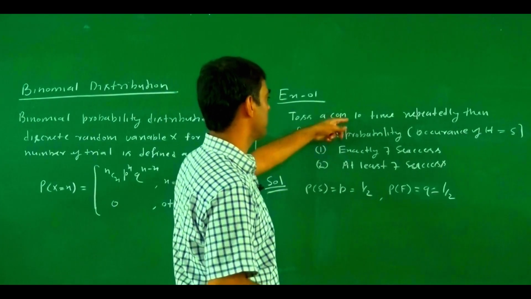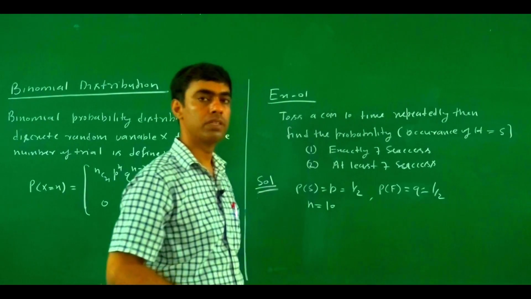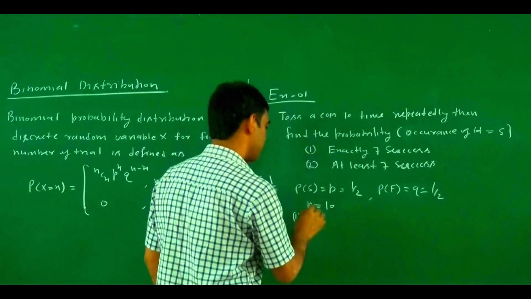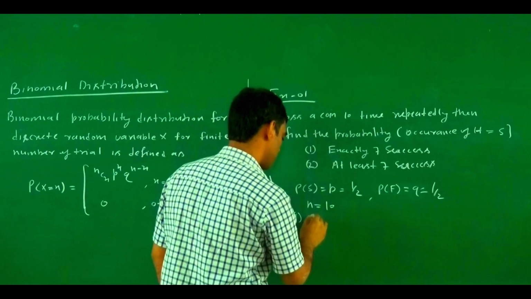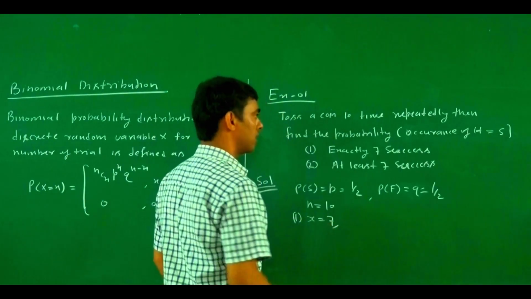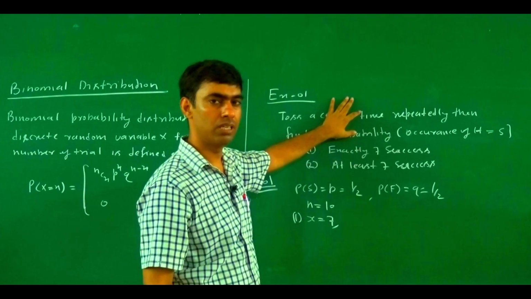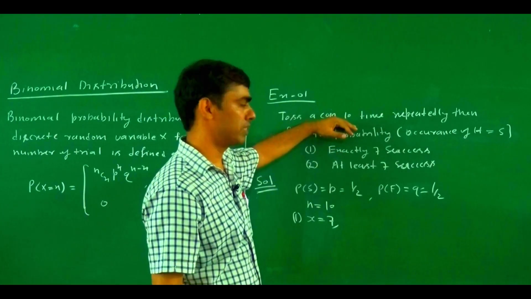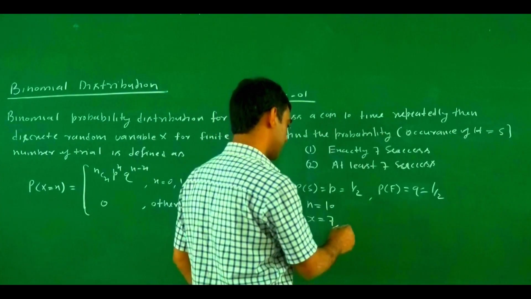Now, what is the total number of trials? The total number of trials is n equal 10. So if we solve the first problem, exactly 7 heads or exactly 7 successes, the value of x is 7. Since there are only two possibilities, success or failure, this experiment is a random experiment, and we repeat it 10 times. So these are random trials, and x equals 7.